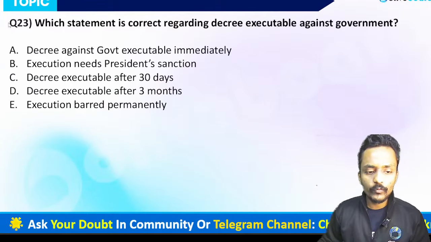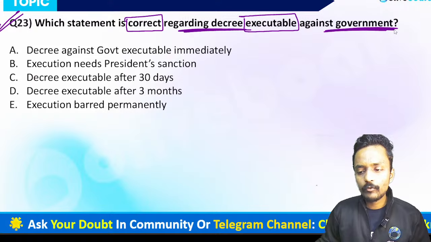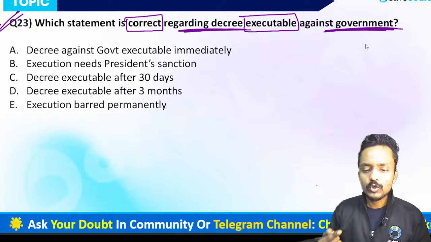Now we are moving forward to question number 23, which asks which of the following statements is correct regarding a decree executable against the government. If one of the parties wants to execute a decree against the government, let me know which statement is correct.